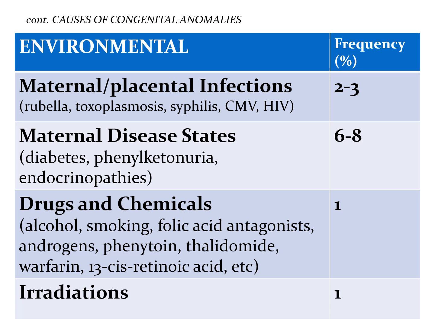And 6 to 8% are due to maternal disease states like diabetes, phenylketonuria, and endocrinopathies. Diabetes causes maternal hyperglycemia-induced fetal hyperinsulinemia, and this leads to fetal macrosomia, meaning these babies have organomegaly, increased body fat and muscle mass, and they have cardiac anomalies and neural tube defects.